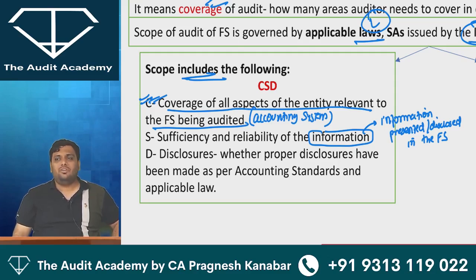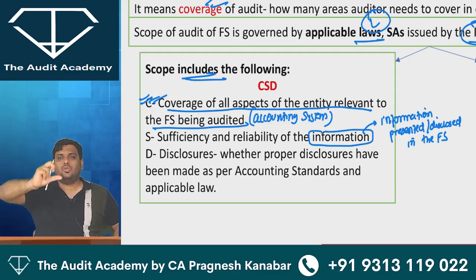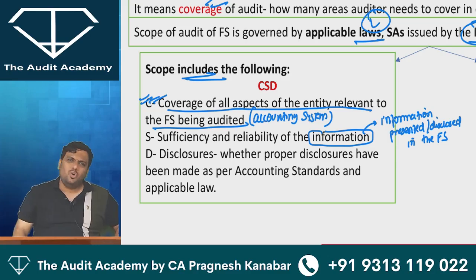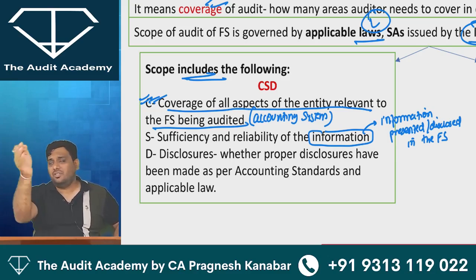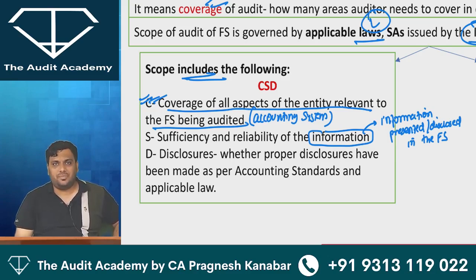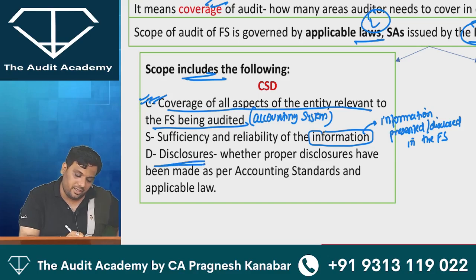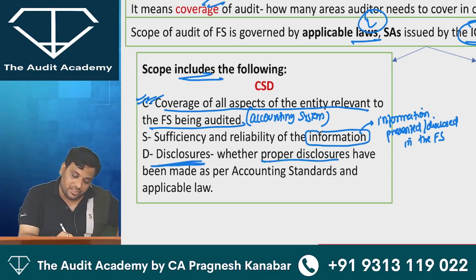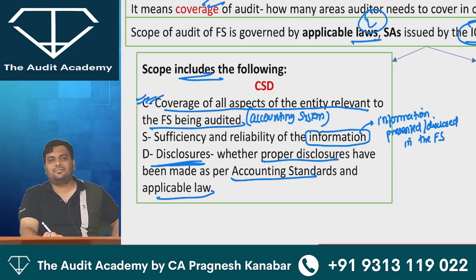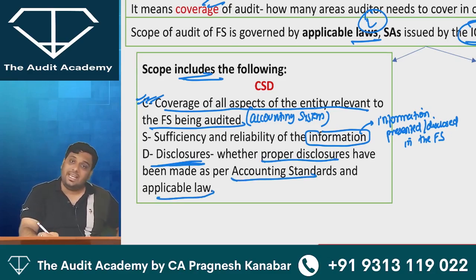Not every single information. Why do you think that my auditor is worried about the pass ratio, my rankers, and my 70 plus, 80 plus students and stuff? No. He is worried about reliability and sufficiency of information which is going to be presented or disclosed in the financial statement. And he will obviously be worried about the notes to accounts. The disclosures. Whether the disclosures are proper, whether it is as per accounting standard, whether it is as per applicable law.